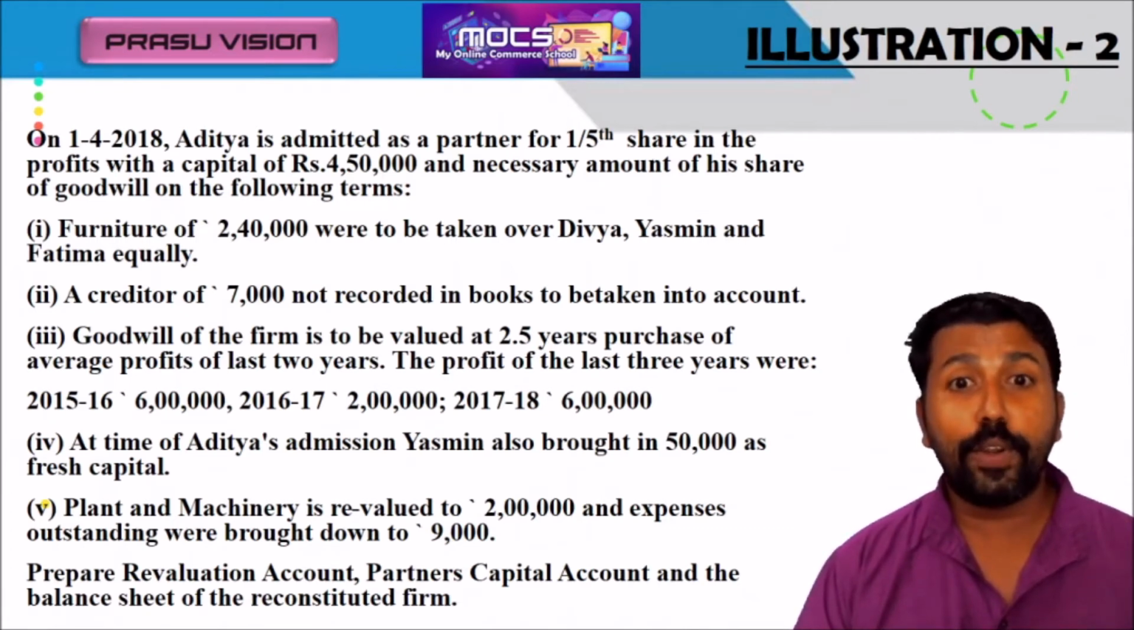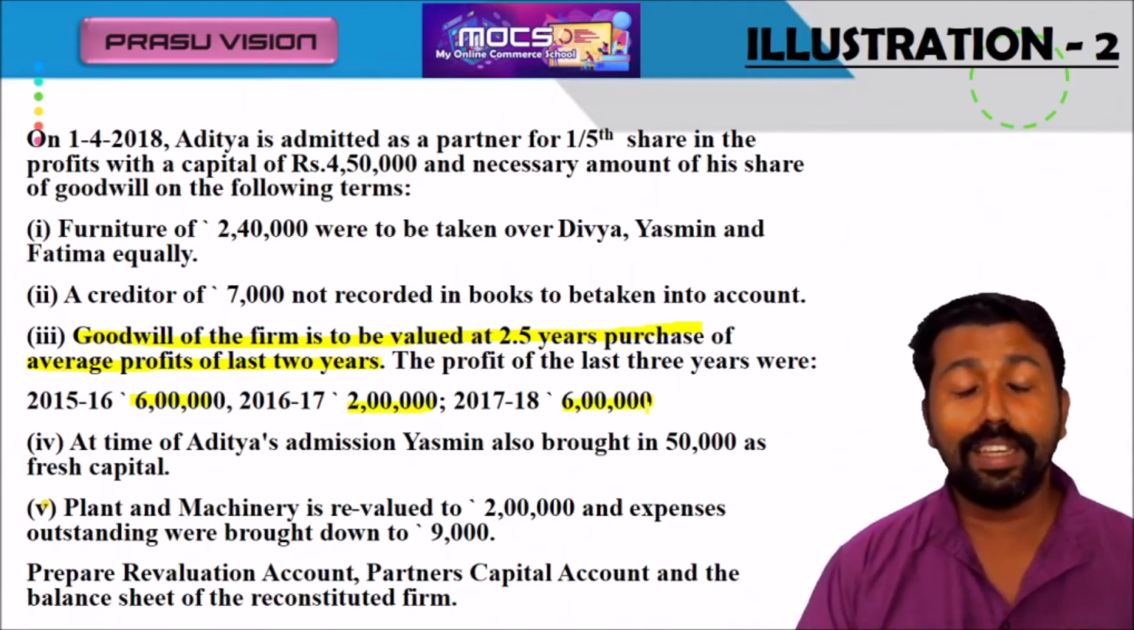So you have to note the point, the amount of goodwill is not mentioned here. But you can find out the value of the goodwill; we have to calculate it for the firm as per 2.5 years of purchase for the average profit of the last 2 years. 3 years profit is there, 6 lakh, 2 lakh, 6 lakh. But we have to take the last 2 years profit to find out the amount of goodwill. And that amount of goodwill will be the firm's goodwill. From that amount of goodwill, we have to find out the share of goodwill for the new partner.